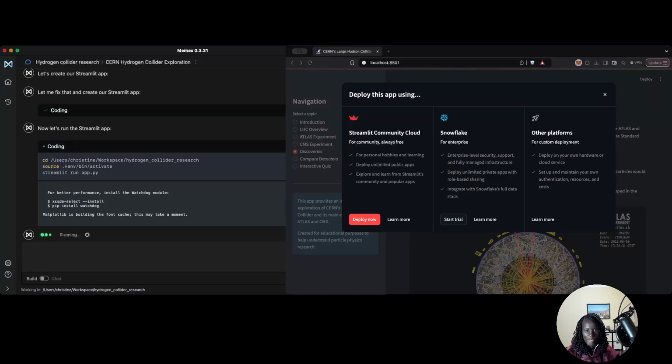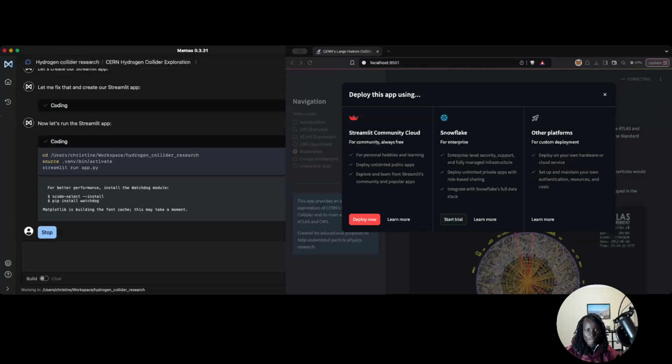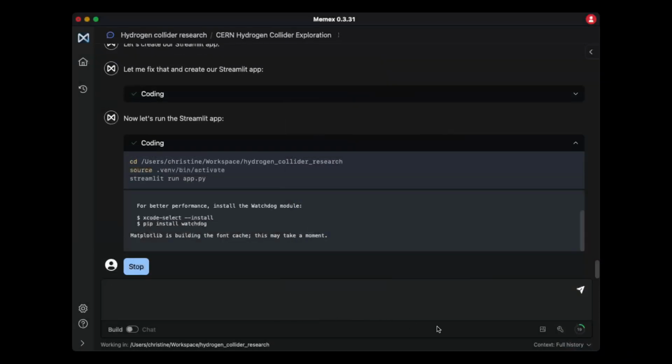All right, I'm going to try and deploy this on Fly.io. I have an account there where I deploy some of the little prototypes from other apps. So on Memex, I'll stop this so it stops running. As you can see, the browser also knows that it stopped running. Back here, I've stopped it, and I'm going to say, I'd like to deploy this on Fly.io. Could you set that up for me?